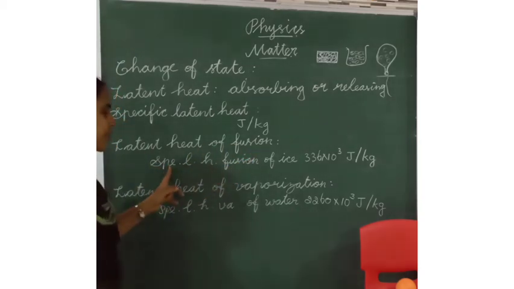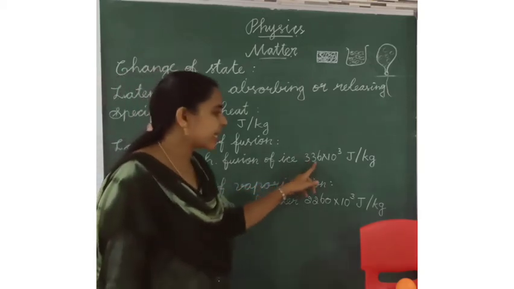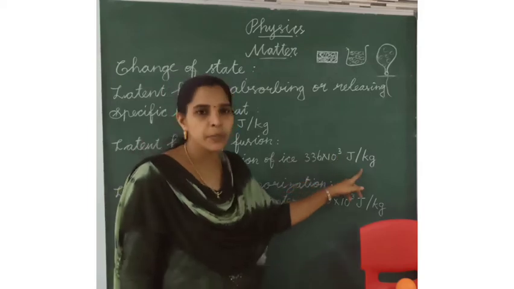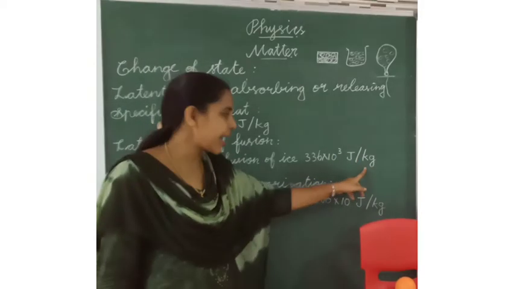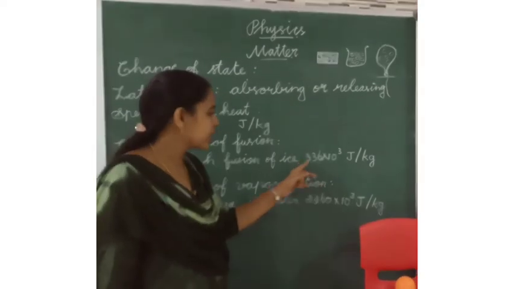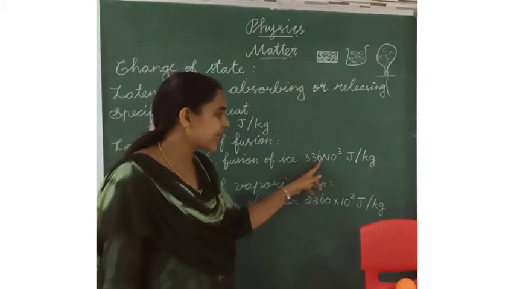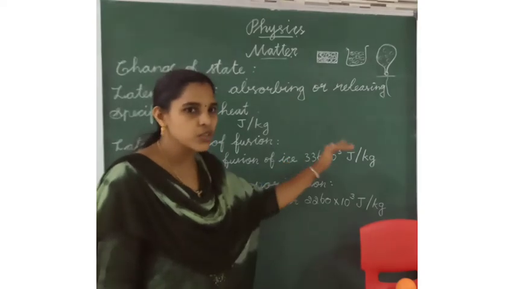Specific latent heat of fusion of ice is 336 into 10 power 3 joule per kilogram. It means 1 kg of ice absorbs 336 into 10 power 3 joule to change from solid into liquid.